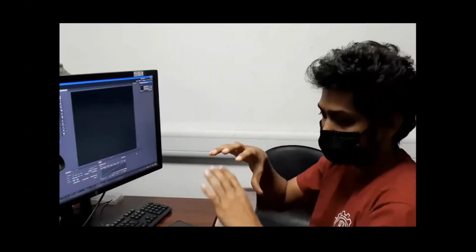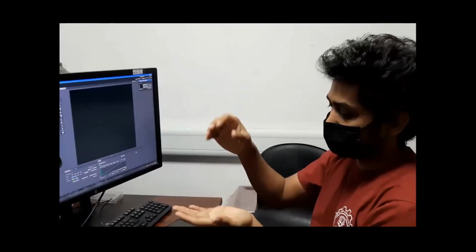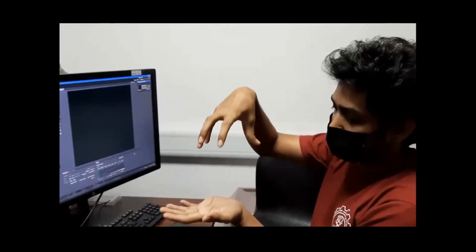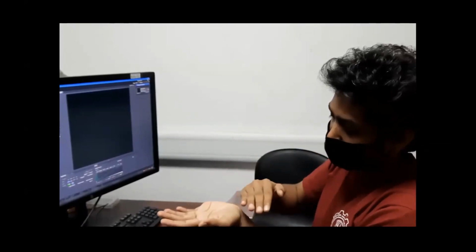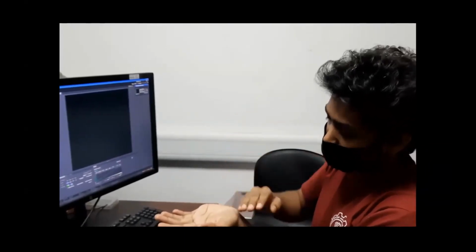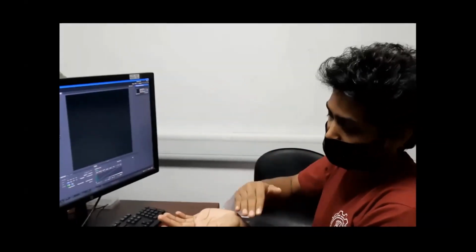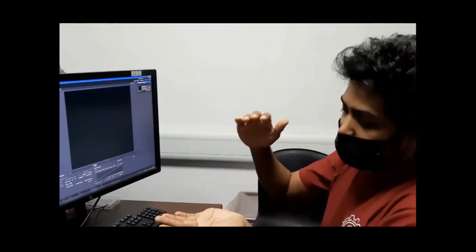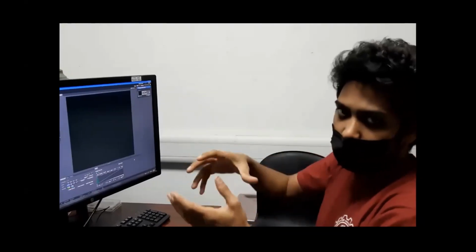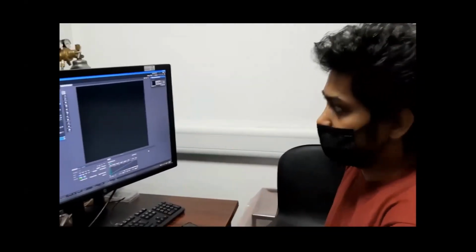That means the cell is a 3D structure, so you can take the information from the lowest axis to the upper axis. From the lower z point to the upper z point, you can capture as many slices as you want, and you can merge them together to see the whole information present in the cell. So that is the advantage of confocal microscopy.